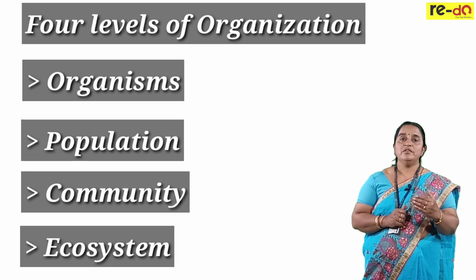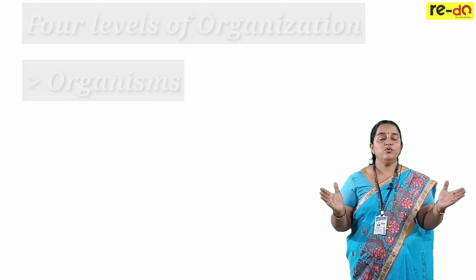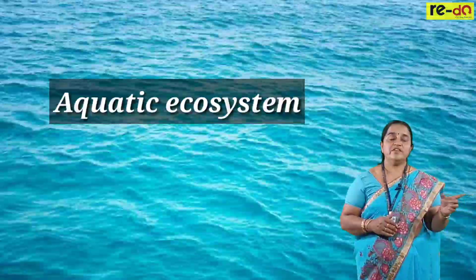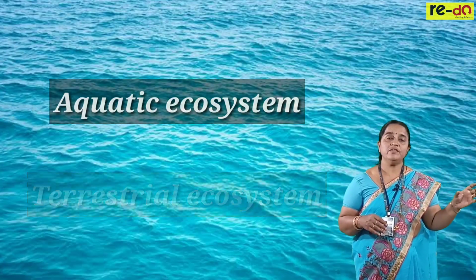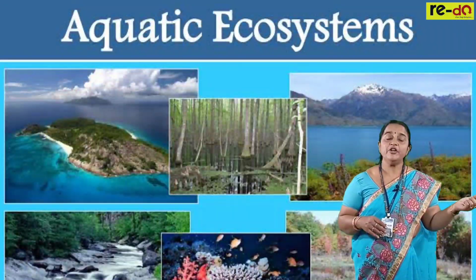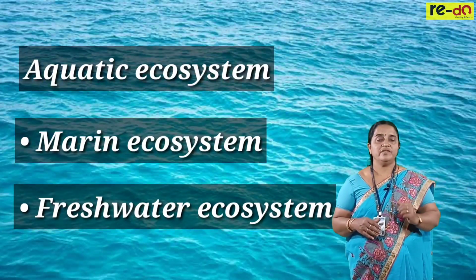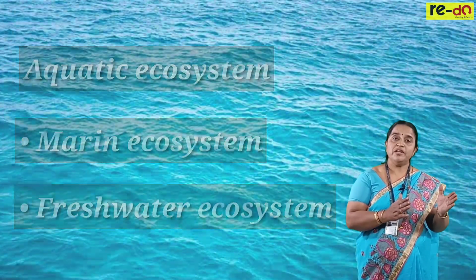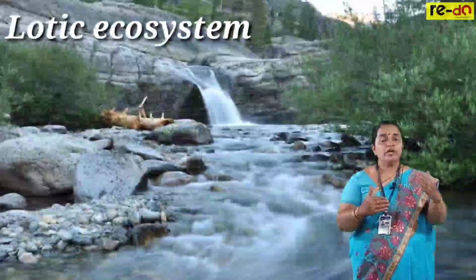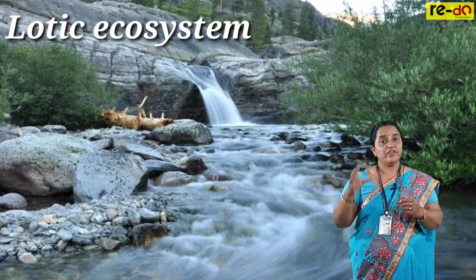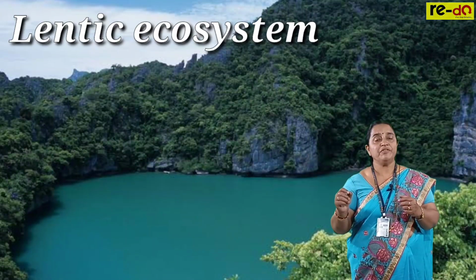Ecosystem, based on abiotic factors, we divide into 2 groups: aquatic ecosystem and terrestrial ecosystem. Again, in aquatic ecosystem, based on the salinity of water, we have marine ecosystem and freshwater ecosystem. In freshwater ecosystem, flowing water represents the lotic type of ecosystem, and stagnant water represents the lentic type.